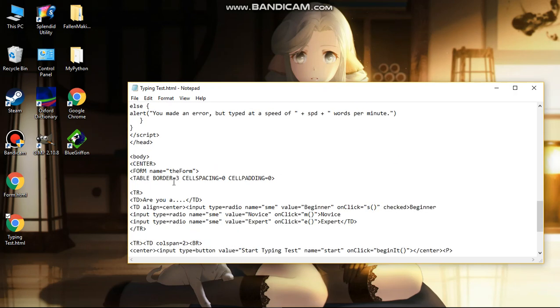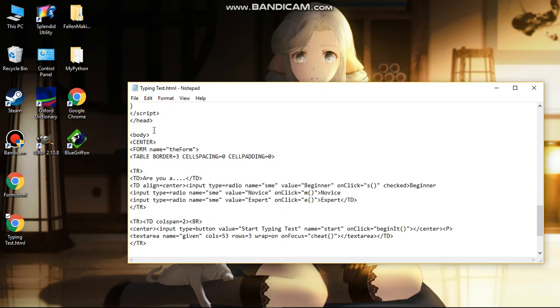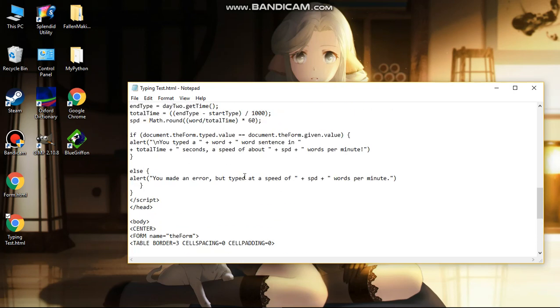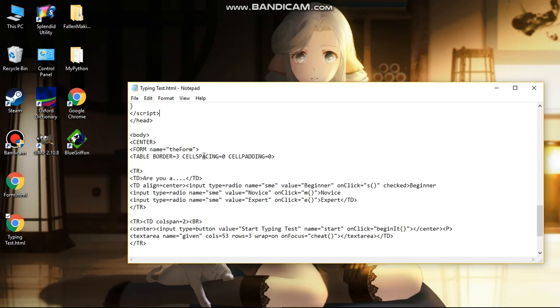Let's go back. Let's go to the body. In the body, we have center, so that our interface can be placed in the center. It will look neat, because why not? The form tag has an attribute called name, and its value is form. So this given name was used right here, which is very important. Here, the form. If you delete this, it will cause a lot of problems.